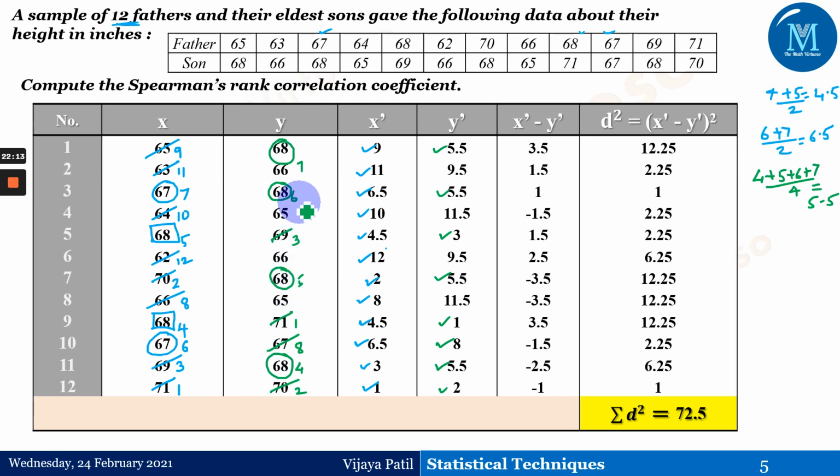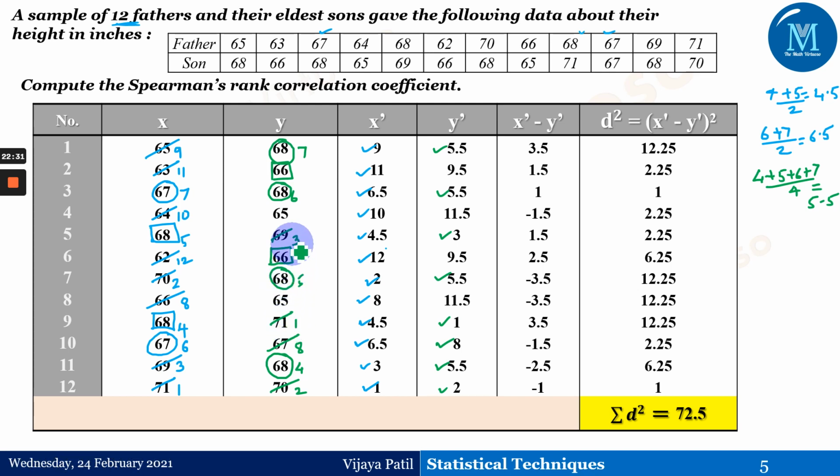What is the next biggest number? The next biggest number is 66, but again it is getting repeated. If you observe, this is 66 here and this is 66 here. Let me write down this 7 somewhere up here. Okay, now because we reached the